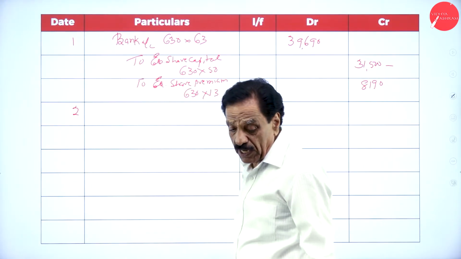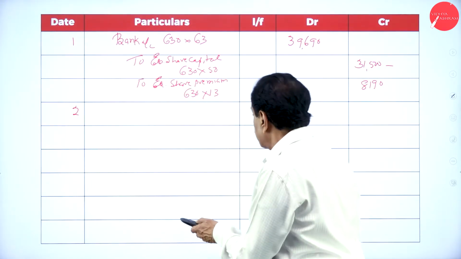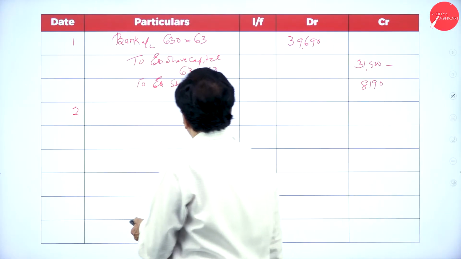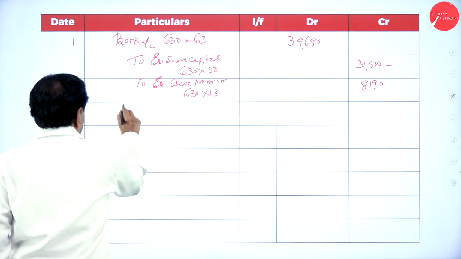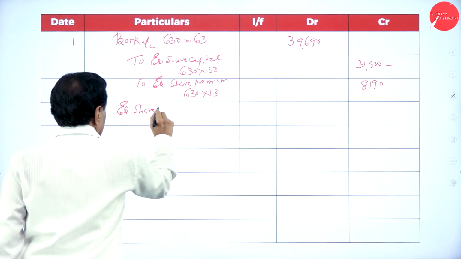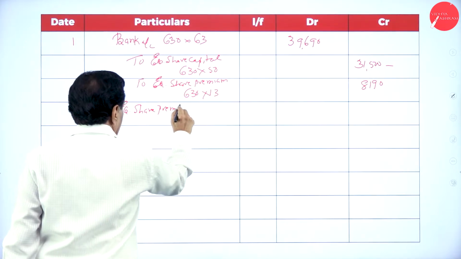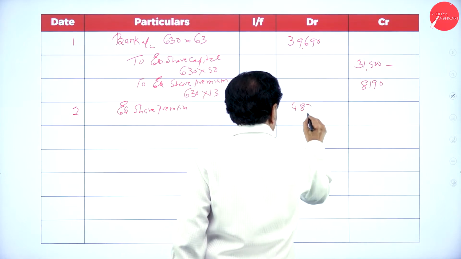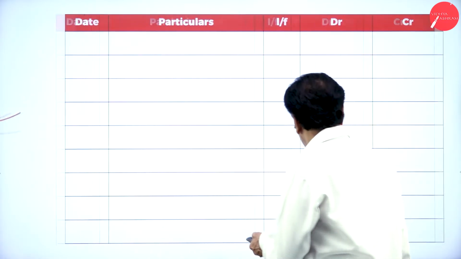How much preference share premium is payable? 4,875. Equity share premium 4,875. See that?